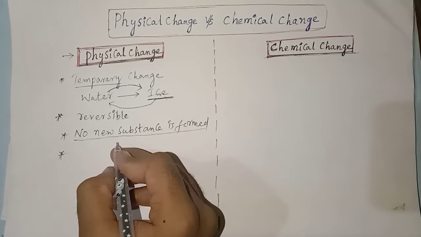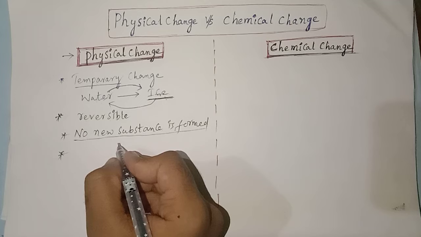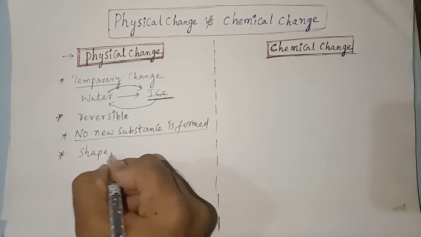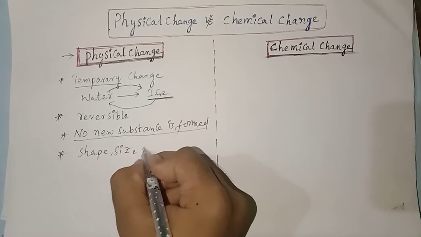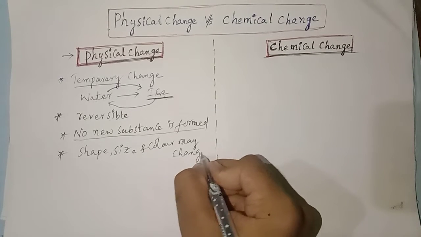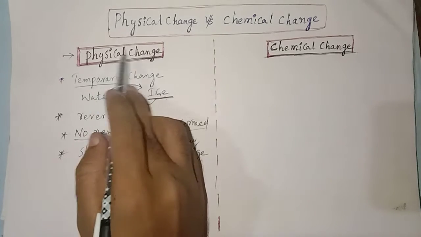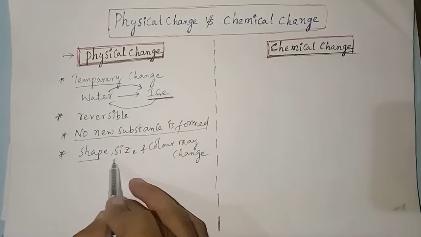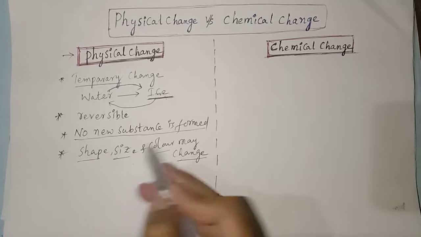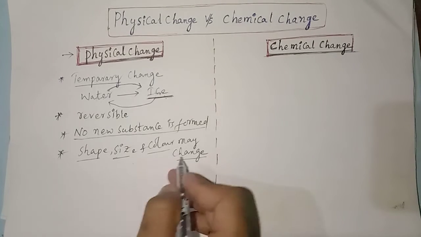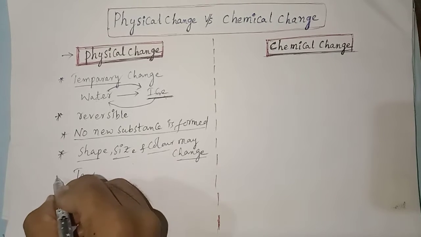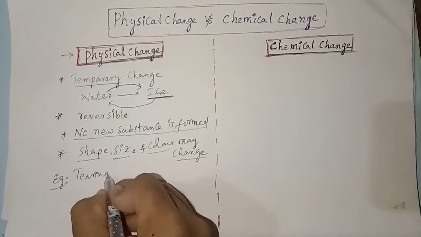Next, the fourth point we are going to discuss. What is the fourth point here? In a physical change, shape, size and color may change. Remember this one. To understand this concept, we need to take an example. For example, tearing of paper.